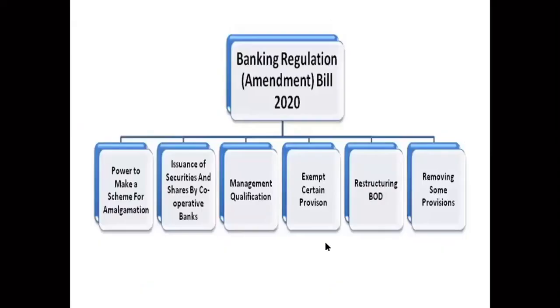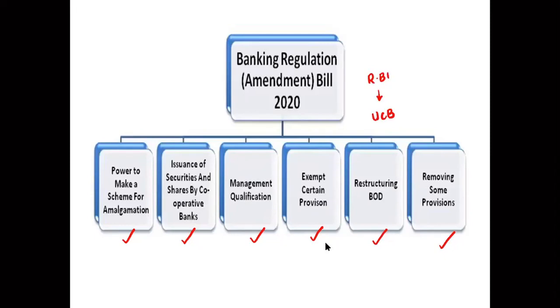Right. Next one. Under the banking regulations: power to make a scheme for amalgamation, issuance of securities and shares by cooperative banks, management qualification, exempting certain provisions, restructuring of the Board of Directors, and removing some provisions also. These are done by the RBI, on the urban cooperative banks, whether single state or multi-state. These cooperative banks are registered under the Cooperative Society Act 2002.